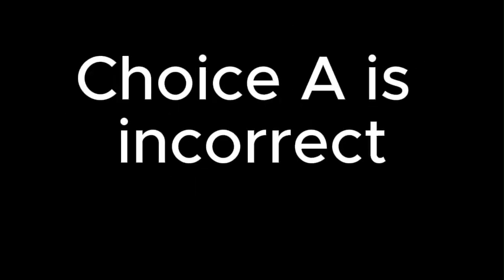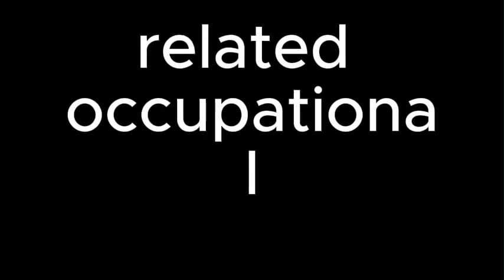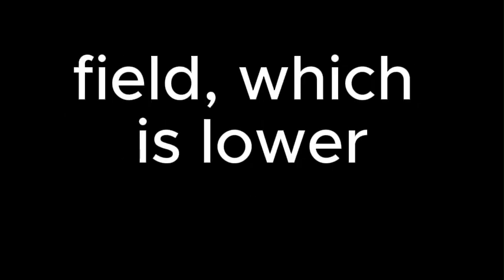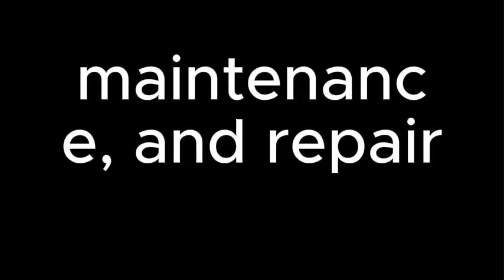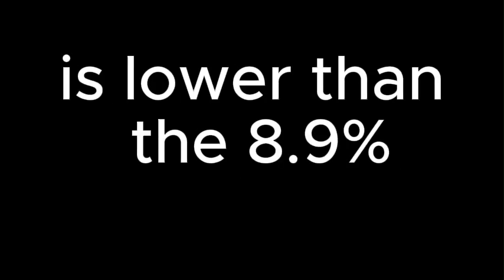Choice A is incorrect because according to the table, the incorporated self-employment rate was 5.8% for the sales and related occupational field, which is lower than the 8.9% for the management, business, and financial services occupational field. Choice B is incorrect because according to the table, the incorporated self-employment rate was 2.7% for the installation, maintenance, and repair occupational field, which is lower than the 8.9% for the management, business, and financial services occupational field.